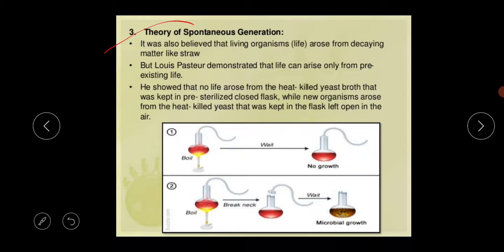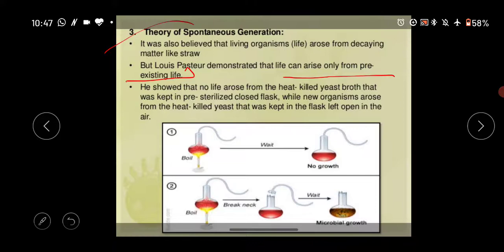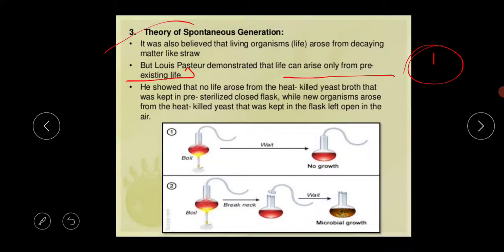All those things are just theoretical statements. There is actually no science, no proof behind those theories. But Louis Pasteur demonstrated that life can arise only from pre-existing life. Suppose one life is there; from this one life, the next life will come.